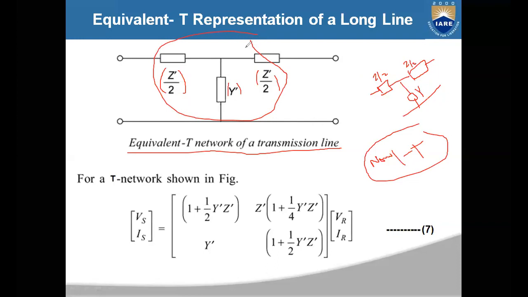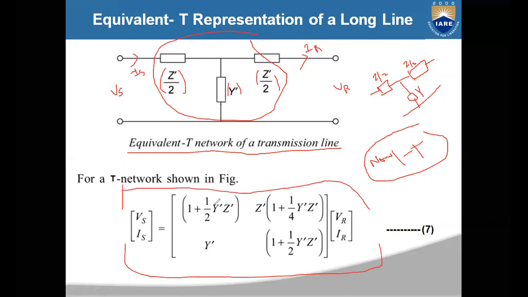If you develop the voltage and current equations, the sending end voltage and sending end current can be represented in terms of the receiving end voltage and receiving end current. Represented in matrix form, you will get this equation: VS, IS is equal to [1 plus y dash z dash by 2, z dash into 1 plus y dash z dash by 4; y dash, 1 plus y dash z dash by 2] into VR, IR.